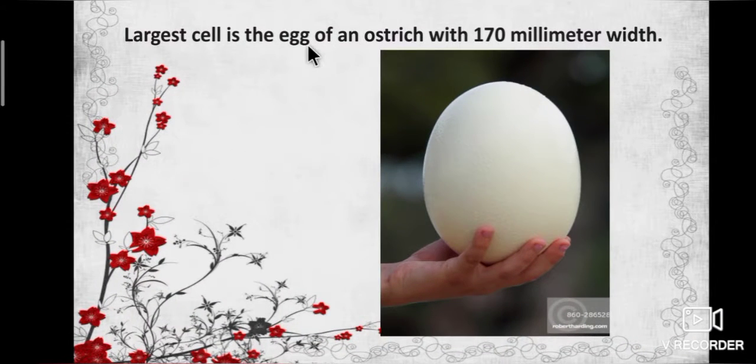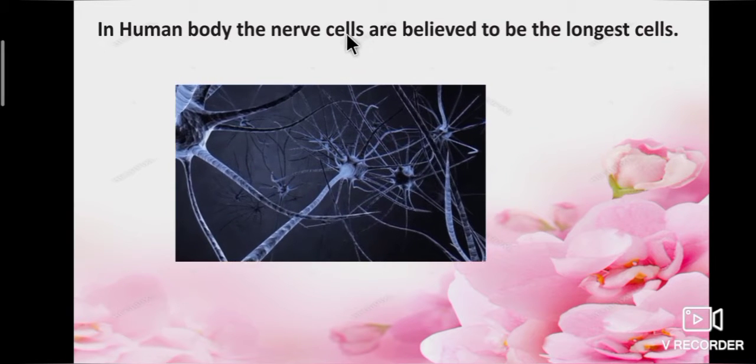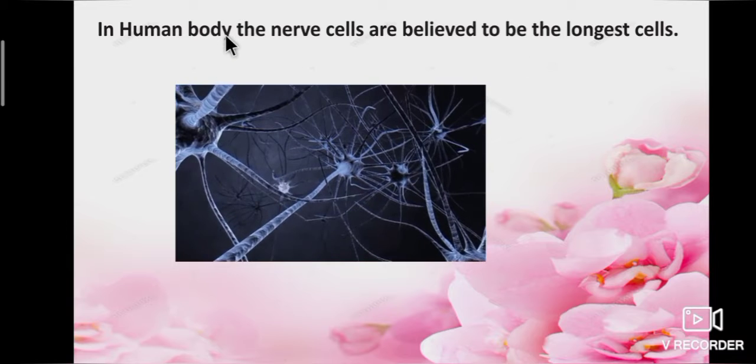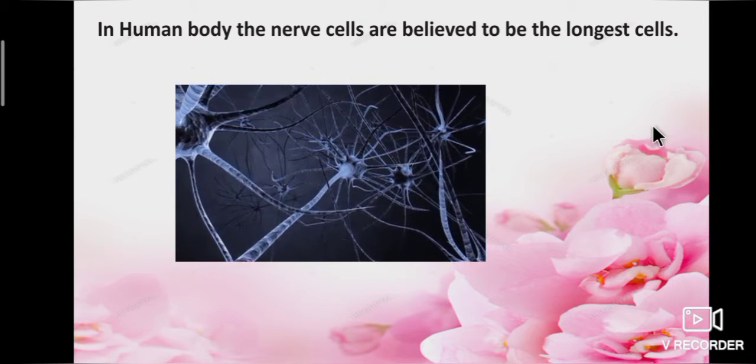The largest cell is the egg of an ostrich with 170 millimeter width. In the human body, the nerve cells are believed to be the longest cells.